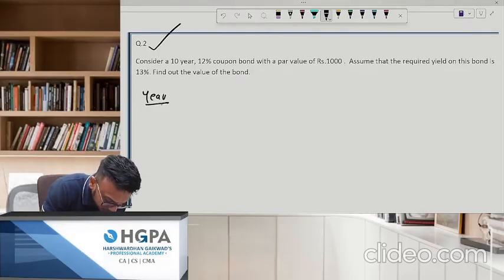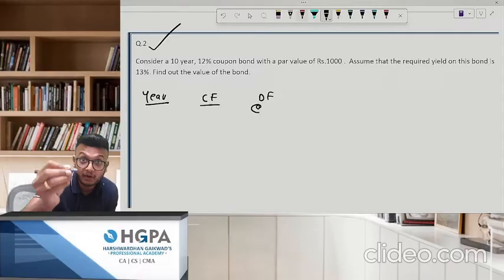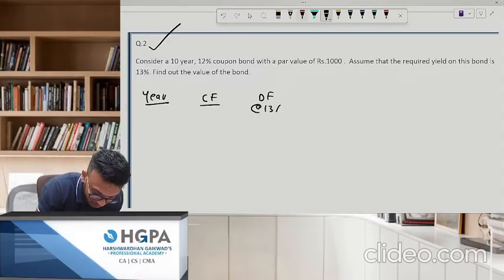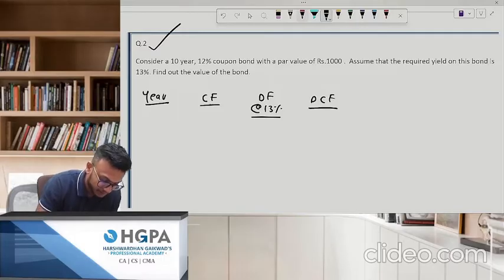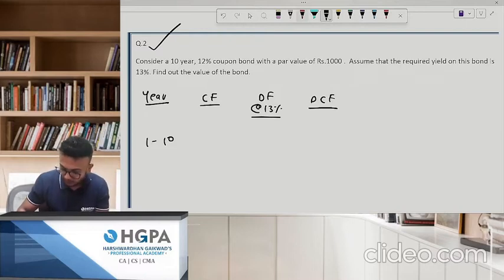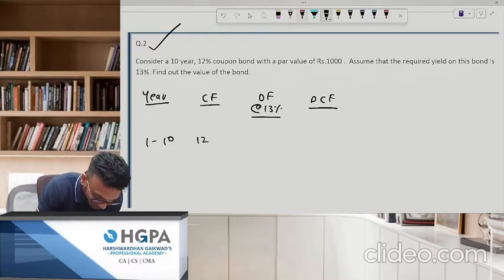Year, cash flow, discounting factor at what? Don't take coupon rate, discounting factor 13%, no, that's only for interest. And your DCF, okay? Simple. Year 1-10, how much is it? 1000 into 12%. This will become 120.